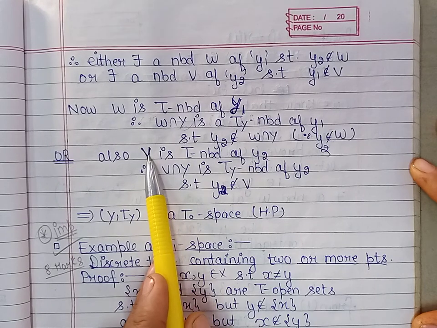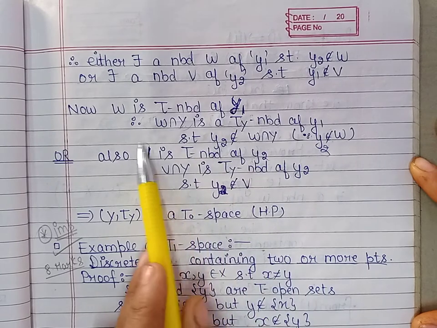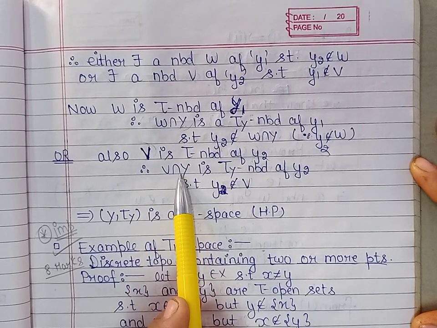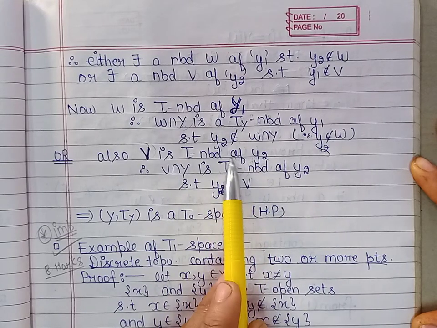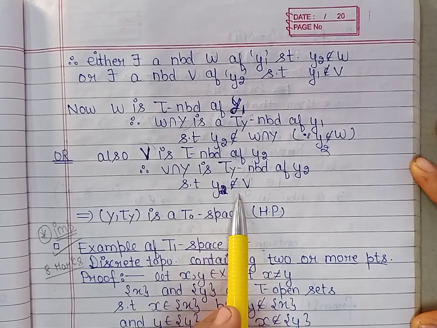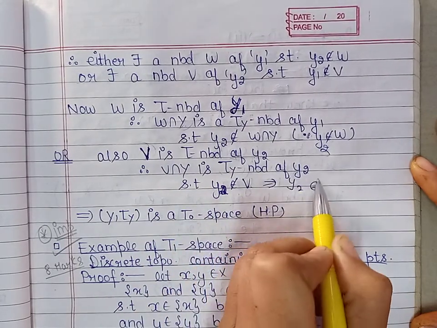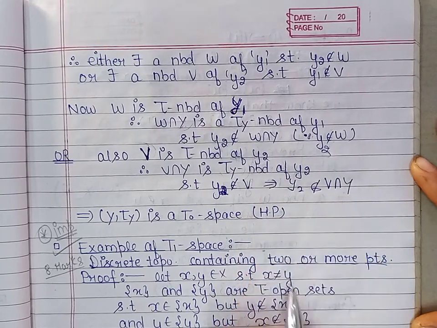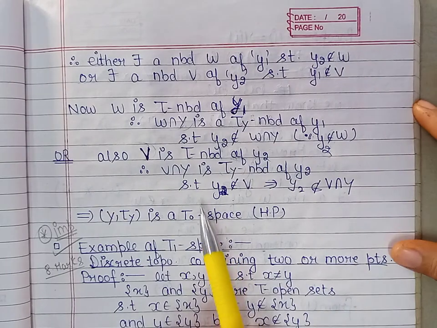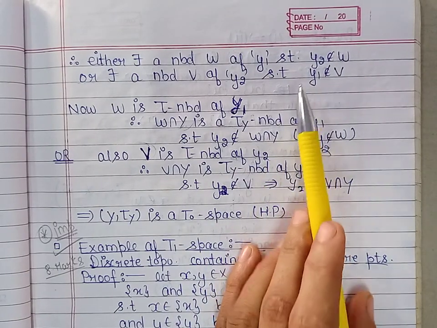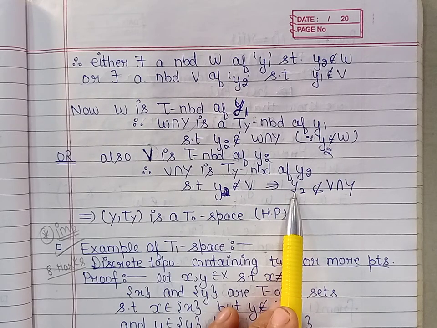Now because V is a tau neighborhood of y2, by definition its intersection with Y gives us a neighborhood of y2 in the topology tau_Y. And y1 does not belong to V implies that y1 does not belong to V intersection Y. So we have obtained either a neighborhood of y1 which does not contain the other element, or a neighborhood of y2 which does not contain y1.